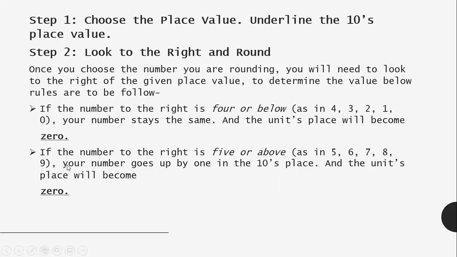Next point, if the number to the right is 5 or above, that is, the units place can be 5, 6, 7, 8 or 9, then the tens place value will go up by 1 and the units place will become 0. So there is a change: we add 1 more to the tens place digit and the units place becomes 0.